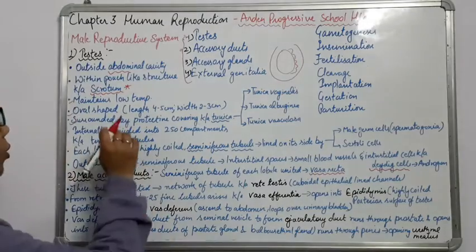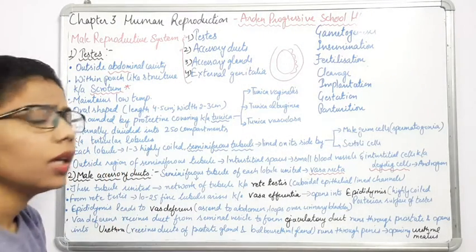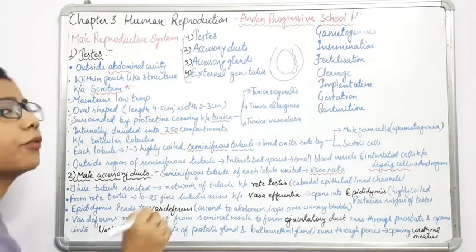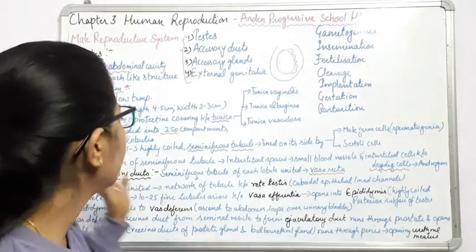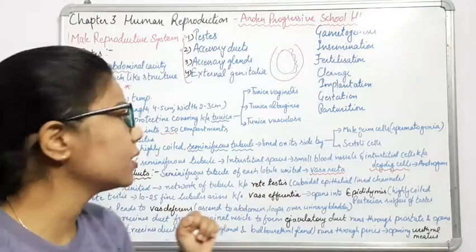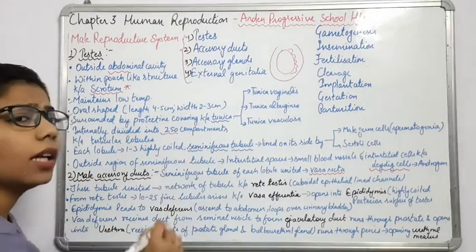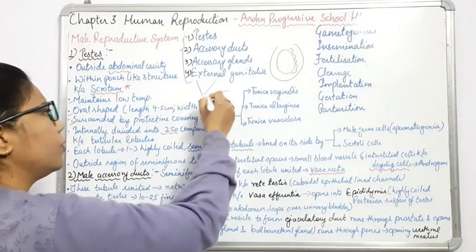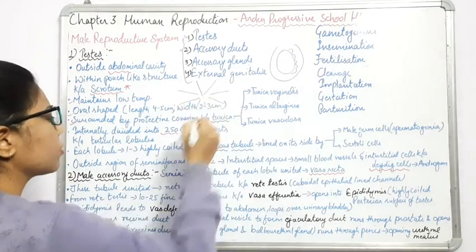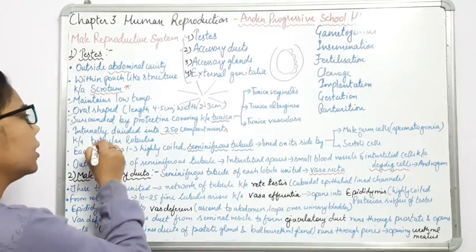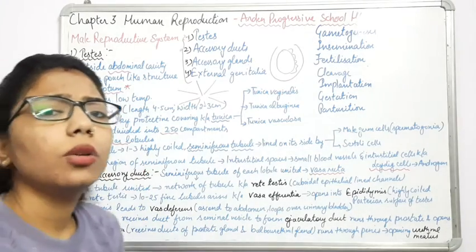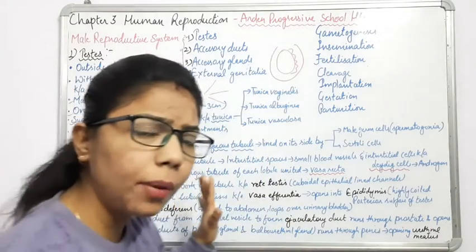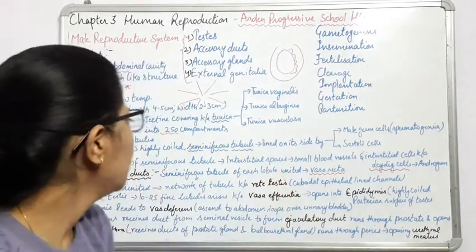Now comes the point about the internal structure. Outside there is a covering, but internally there are different compartments. If you go for the cross section of the testes, you will see that there are 250 compartments. These are known as testicular lobules. So they have 250 compartments, which are known as testicular lobules.